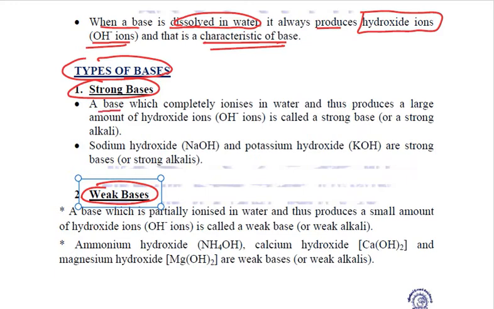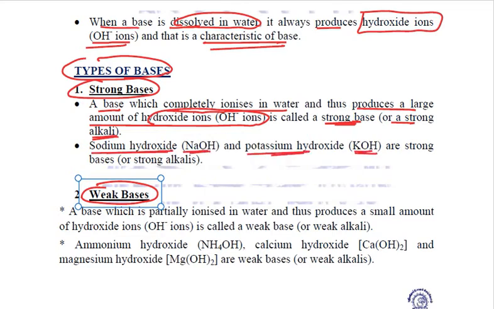So if a base is getting completely ionized in water, and is producing a large amount of hydroxide ions, then it is called a strong base or a strong alkali. Examples of such strong bases are sodium hydroxide, NaOH, and potassium hydroxide, KOH. These are strong bases or strong alkalis.